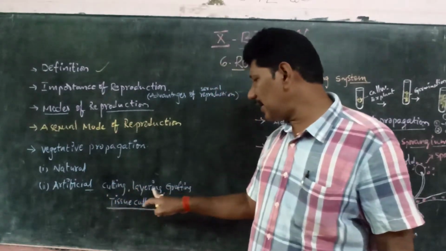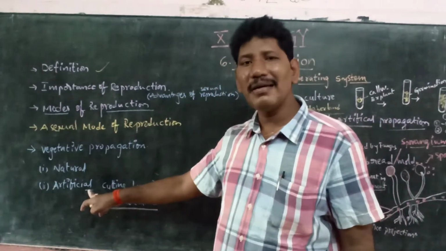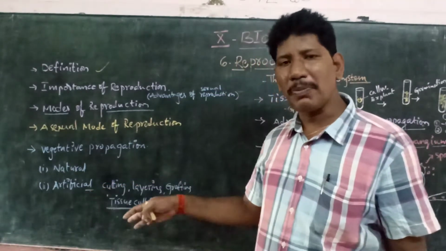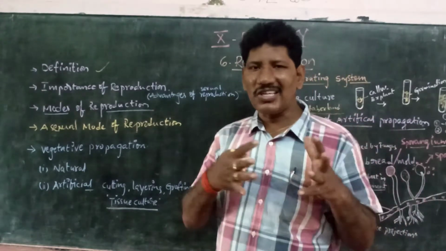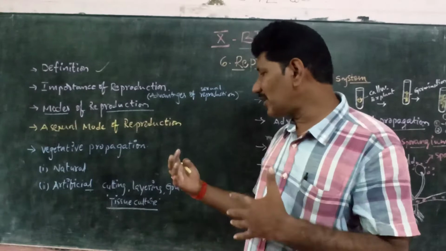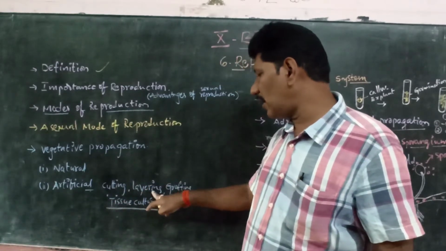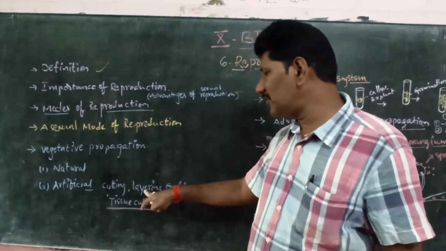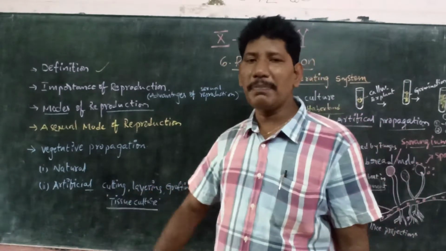Cutting, layering and grafting are the traditional practices of artificial propagation from a commercial point of view. As per the customer's or the farmer's choice, farmers can select the cutting, layering or grafting method. They usually use this artificial vegetative propagation as a traditional practice.